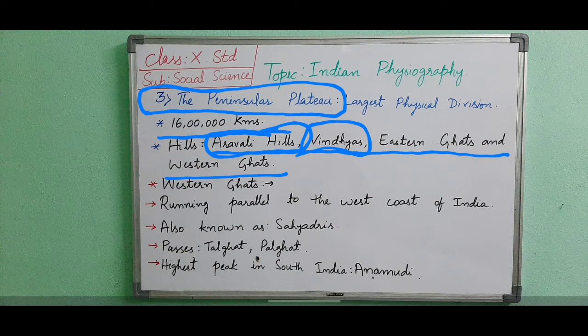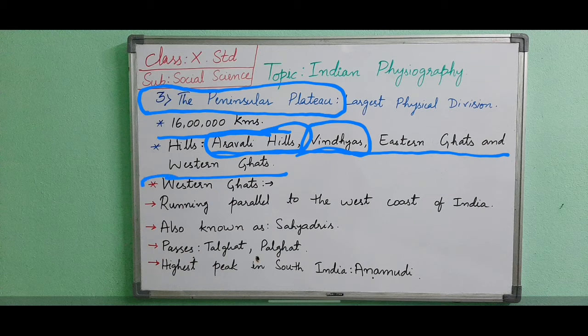Here the Satpura is a mountain range of the valley. It passes through the states of Gujarat, Madhya Pradesh and a few areas of Maharashtra, and two rivers flow here, the Narmada and the Tapti. The Narmada river is in Gujarat and Madhya Pradesh, and the Tapti river is in Madhya Pradesh, Gujarat and Maharashtra. Now we will see about the Eastern Ghats and Western Ghats.